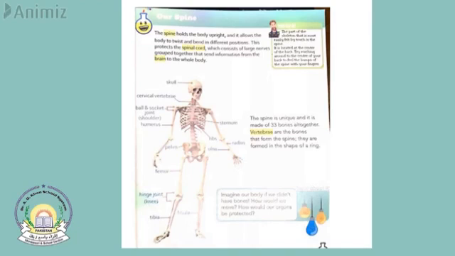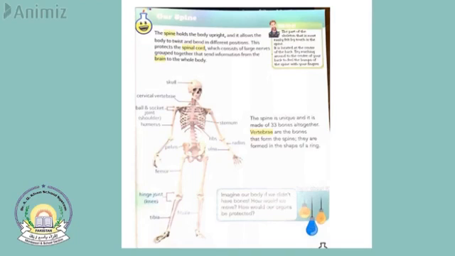We are discussing the skeleton, so what is the function of the spine? Where is the spine? When you touch your body and feel your bones, the part of the skeleton which is most easily felt is called the spine.